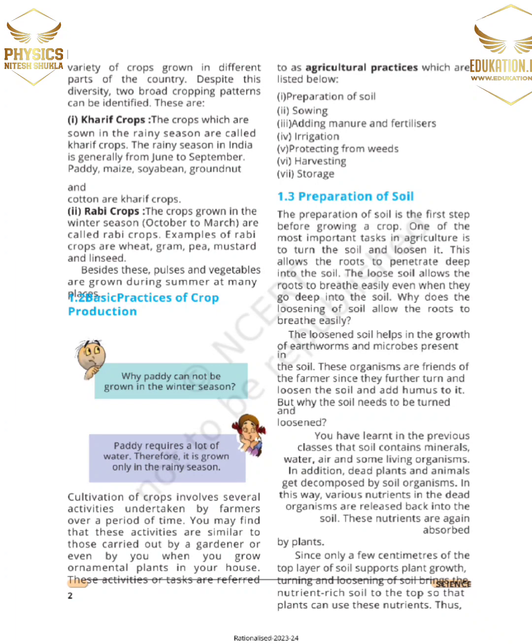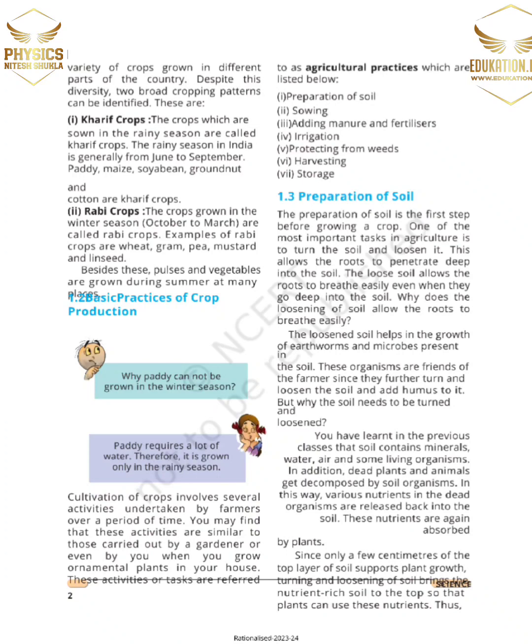So, now we will talk about rabi crops. The crops grown in the winter season, October to March, are called rabi crops. Examples of rabi crops are wheat, gram, pea, mustard, and linseed. Besides these, pulses and vegetables are grown during summer at many places.